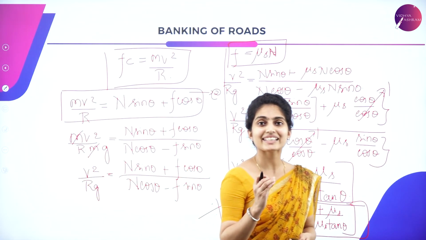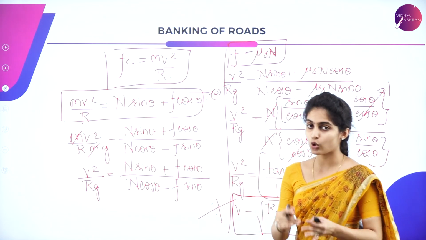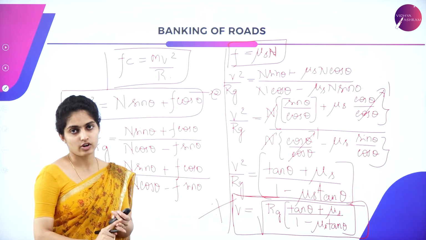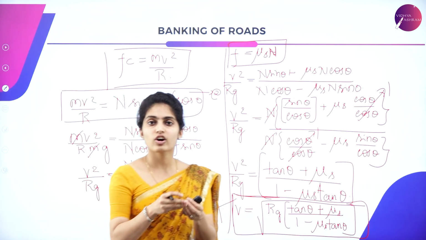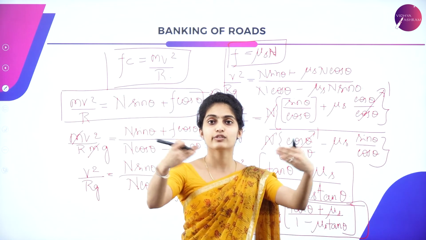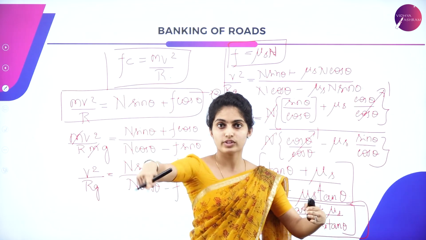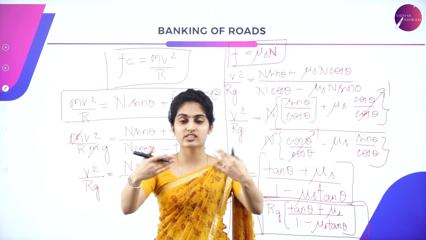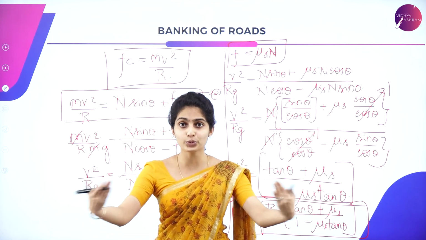So this is an easy concept. First you will have to consider only the vertical concept, and then you have to consider the horizontal concept. When it comes to the horizontal concept, it is all about the centripetal force. Suppose you think the road is over here like a circular road. The force acting towards the center is horizontal, right?